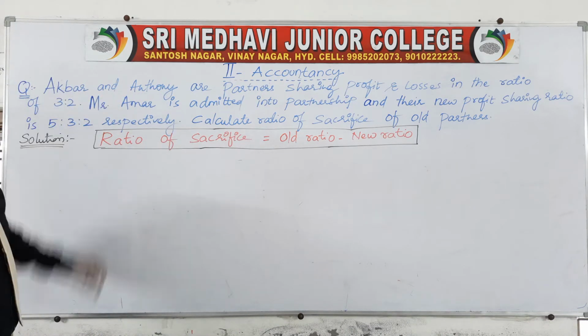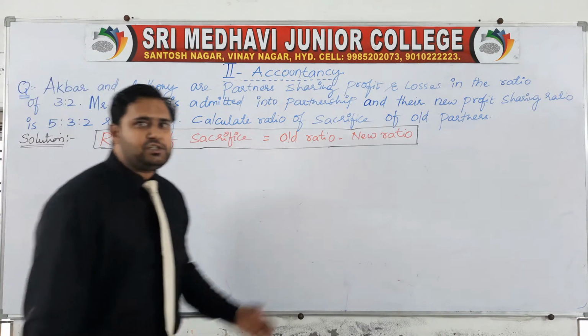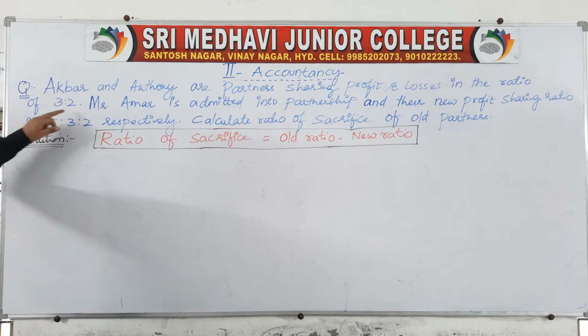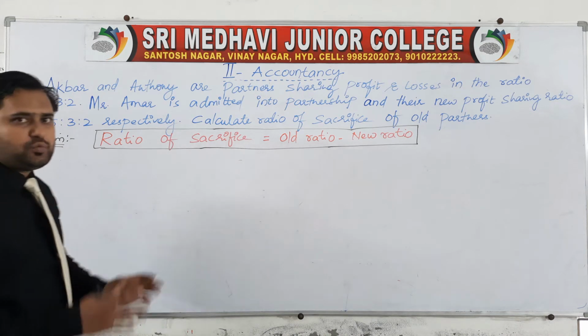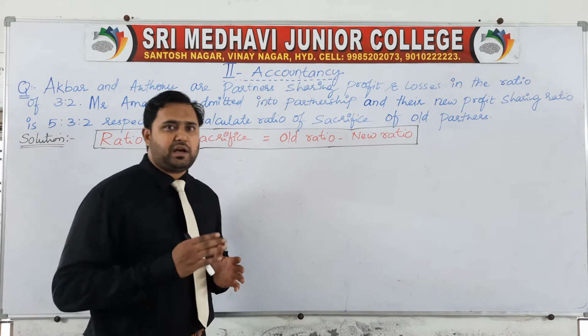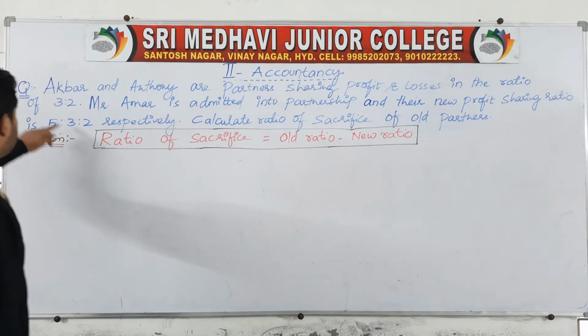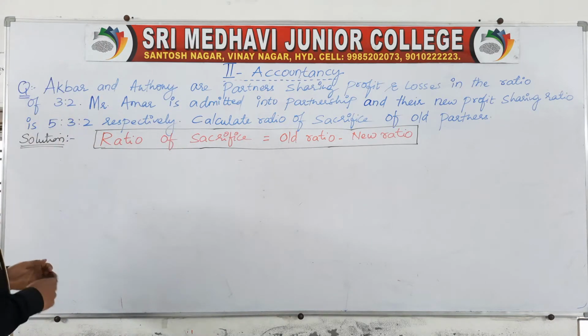Akbar and Anthony are partners sharing profit and losses in the ratio of 3:2. So there are two partners named Akbar and Anthony, and their ratio is given in the question, which is 3:2.